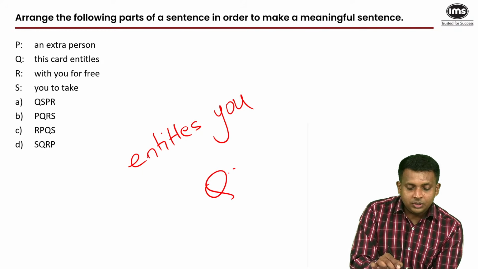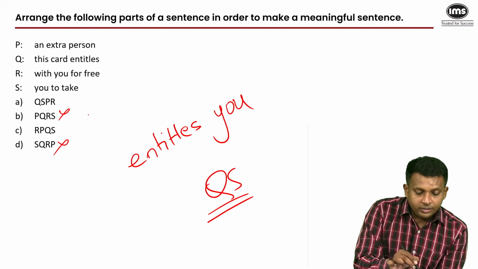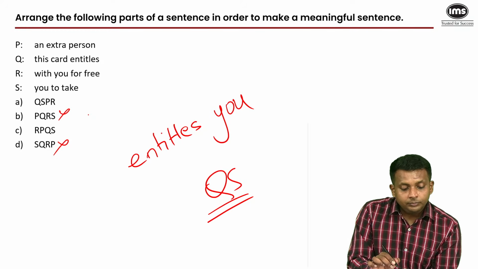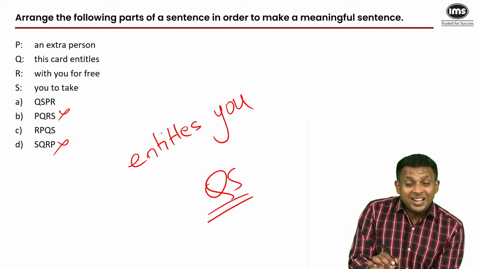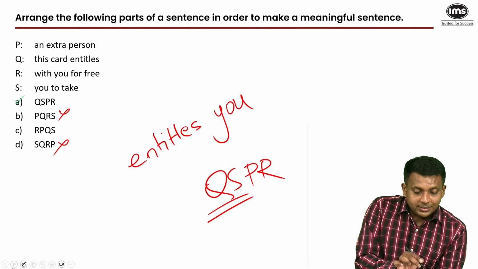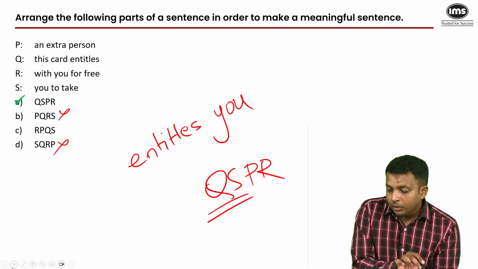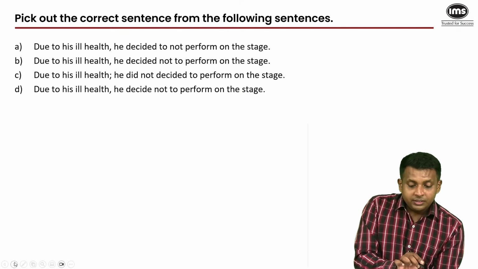So QS is the most prominent pair here, which is not there here or here. So this card entitles you to take, now that is your privilege, that you take an extra person with you for free. So then PR is the remaining pair. So your answer is A. Right. Next.